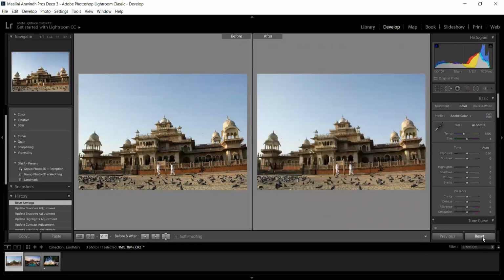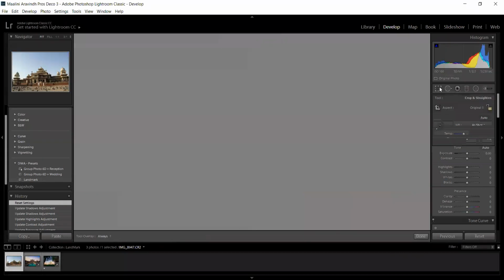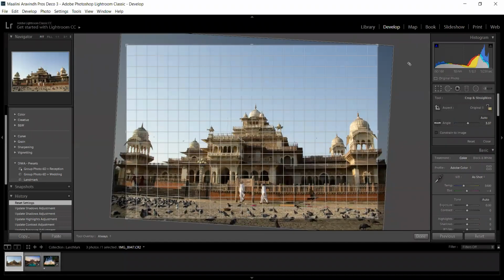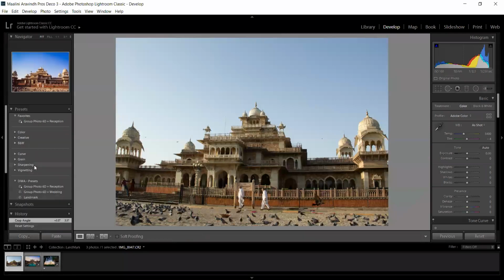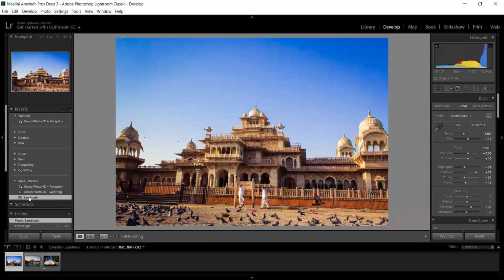So this is as fresh as it was started. I'm just making some crop corrections. Done. And all I have to do is go to the left preset tab and click the landmark icon. So this is the preset I have saved already, and by just a single click, the image will be edited with the editing style which was done in an earlier session. At any point of time, if you have a style you like, a certain way of editing, you can always save it as a preset.